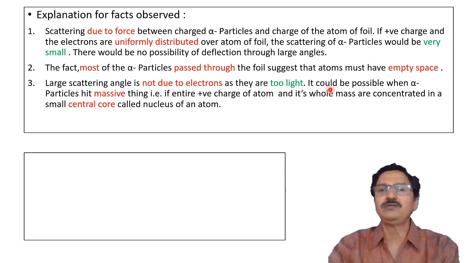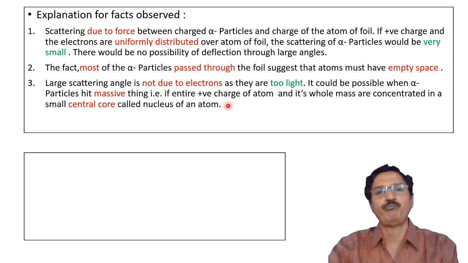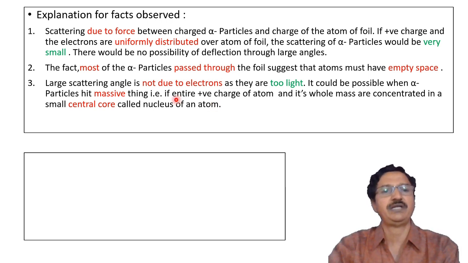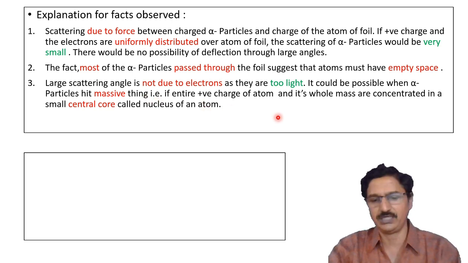Hence, scattering could be possible only when these alpha particles hit something massive, and it is possible only when the entire positive charge of the atom and its mass are concentrated in a central core called the nucleus. If we assume a central positive massive nucleus with empty space around it, then large scattering angles are possible.